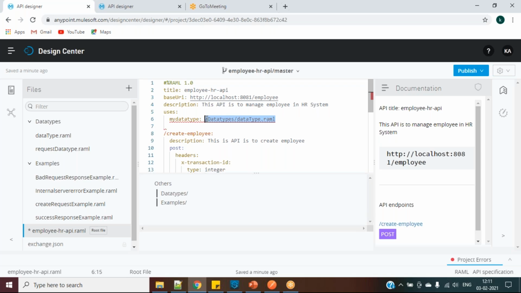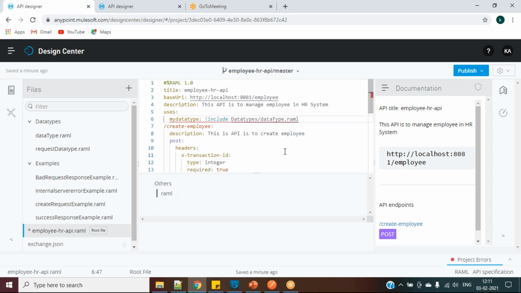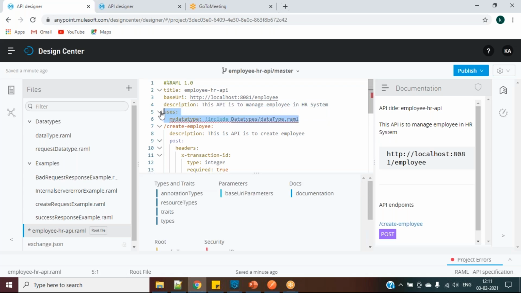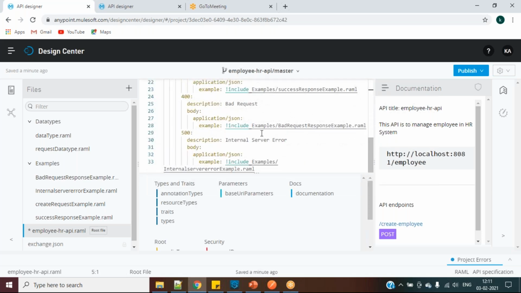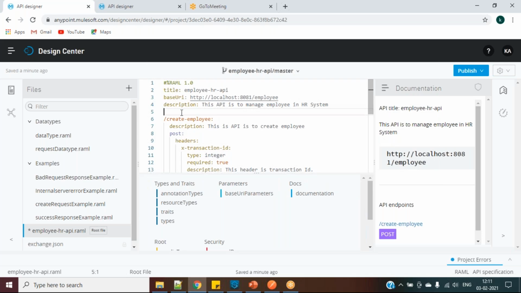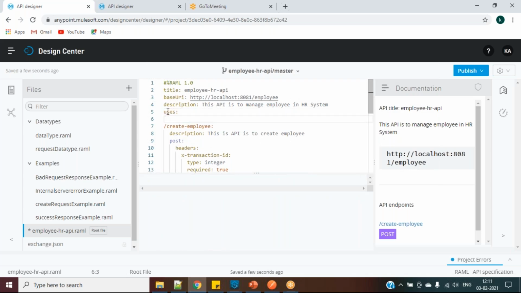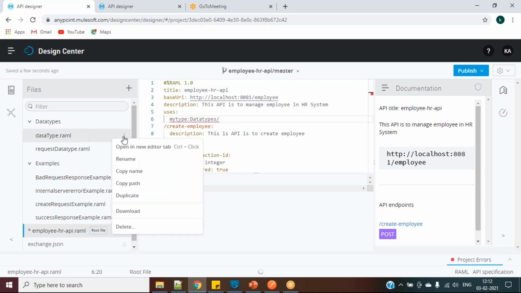Yes. Include data type and data type. Just before it was accepting, right? Due to more space, two spaces are there. It's not like that, I don't think so, because let me save it and I will give uses again, and that's all right. Uses my type I will. And I will give this one data.